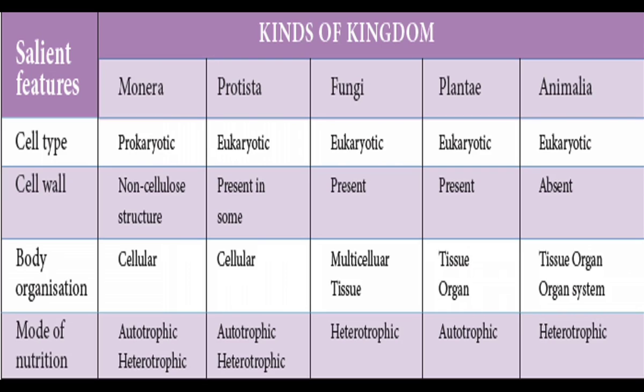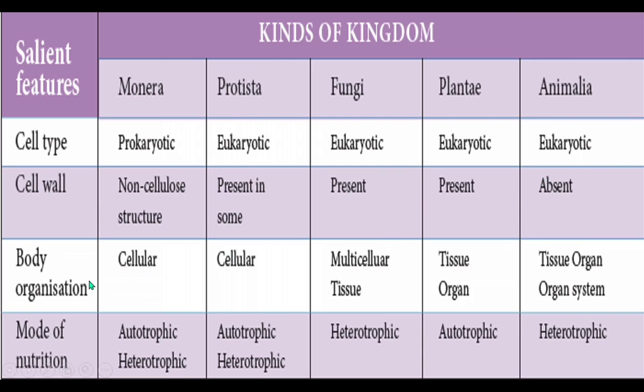This chart shows the outline of 5 kingdom classification. Here in Monera, all the organisms are prokaryotes. The groups other than Monera are eukaryotic. In Monera, the cell wall is of non-cellulose structure. In Protista, some members have a cell wall. Fungi and Plantae have a cell wall. In Animalia, the cell wall is absent.